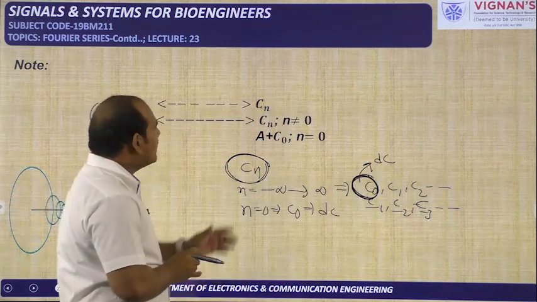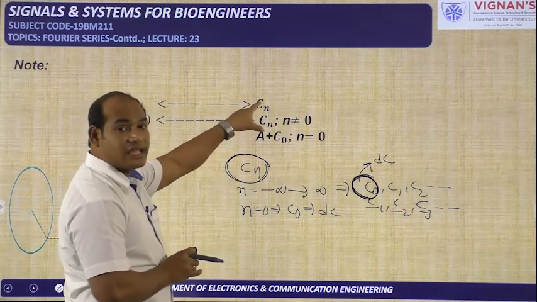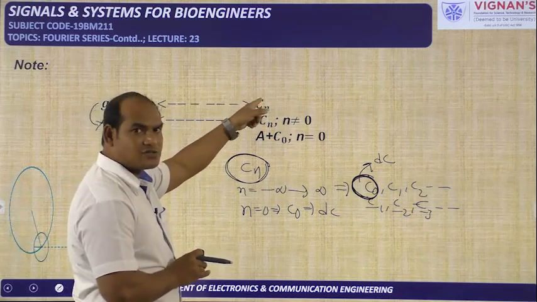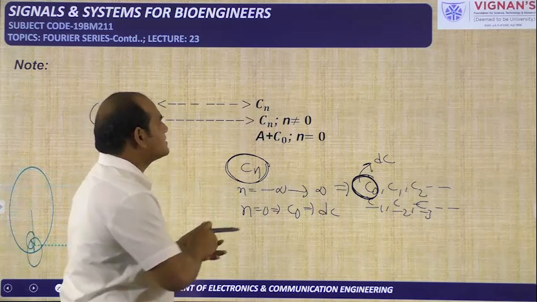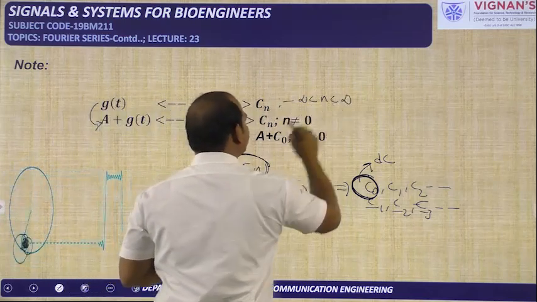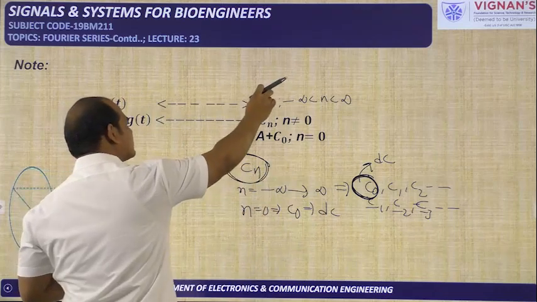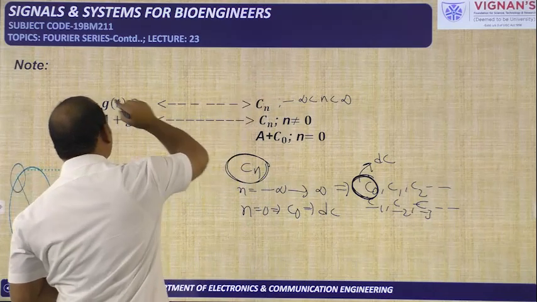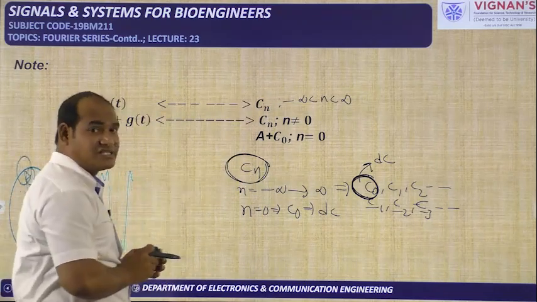Okay, so in the general Cn value, we can have DC, we can have AC also. That means here n can be minus infinity to plus infinity. Here n is changing from minus infinity to plus infinity. All values are there for n, including 0. So that is for the g of t signal.